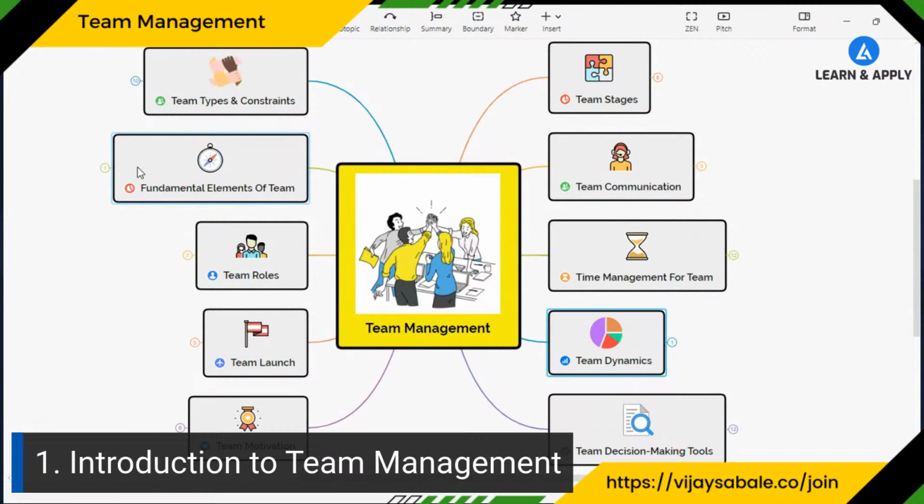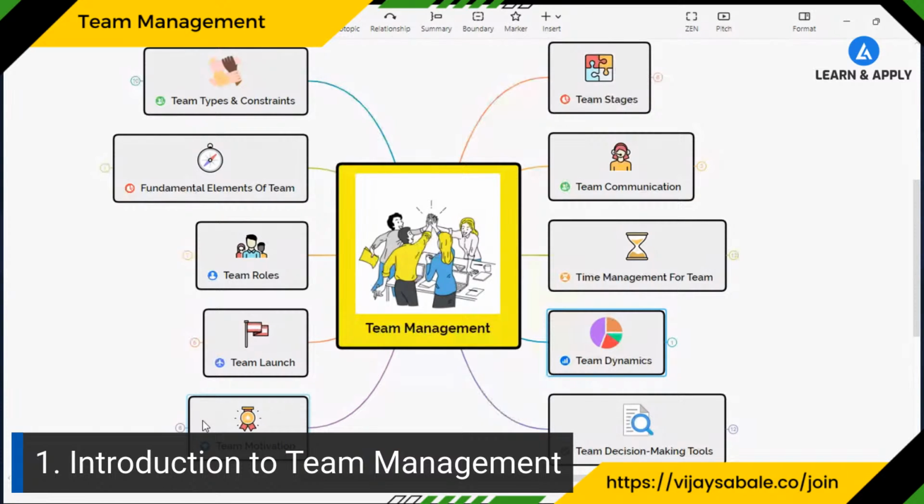For that purpose, we must understand the fundamental elements, the various roles of the team members, their responsibilities, and how to launch the team effectively, how to keep the entire team motivated, or rather inspired, by the purpose for the formation of the team. We will also learn the various stages of the team, and in which stage we need to take extra care so that we meet our intended target. Then what are the different techniques that we need to follow for effective team management as well.